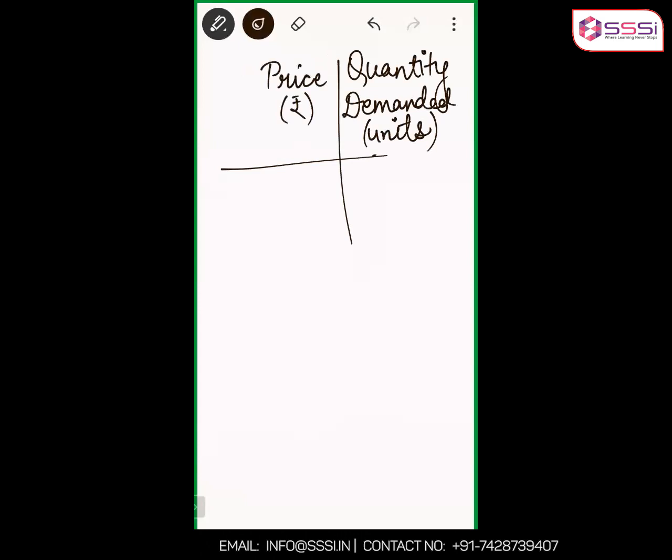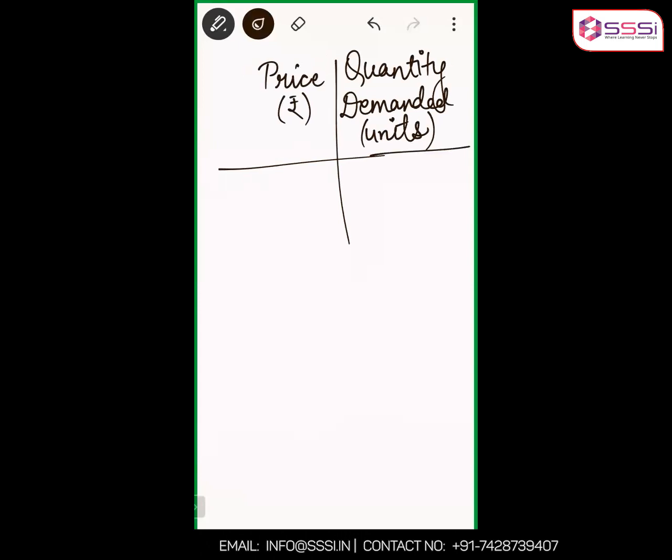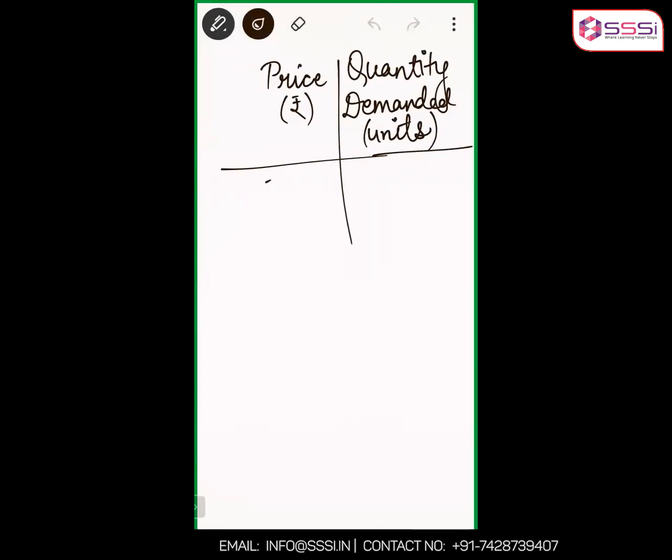Quantity demanded in units. What is the price? Let's say it has increased from 10 to 15 per unit, and quantity demanded, let's say, has decreased from 100 to, let's say, 80. Because when price increases, the quantity demanded decreases. One will always be decreasing if the other is increasing.